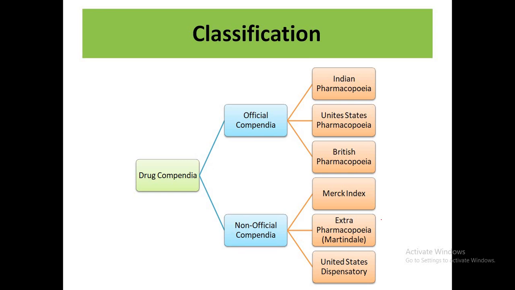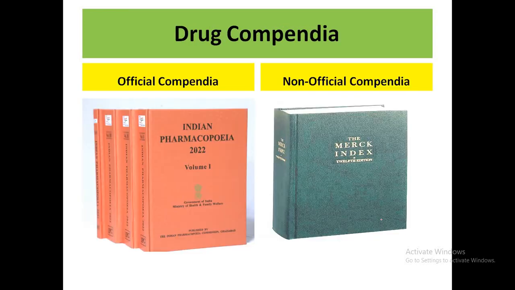The basic difference between official and non-official compendia is that official compendia are regulated by government bodies, while non-official compendia are generally not regulated by government bodies. So let's see the basic differences between the official and non-official compendia. Here you can see the example of the official compendia.